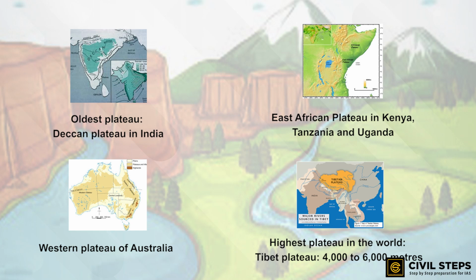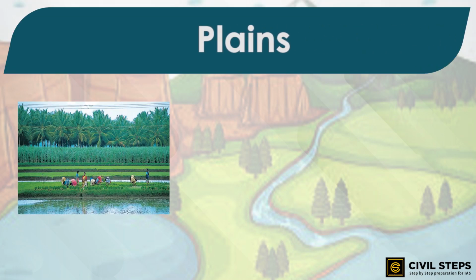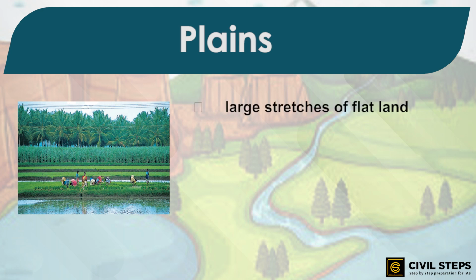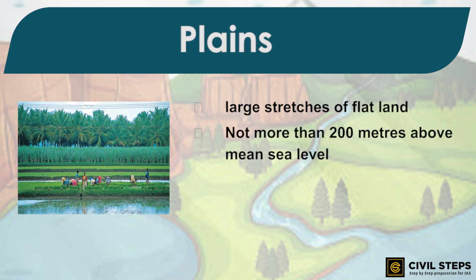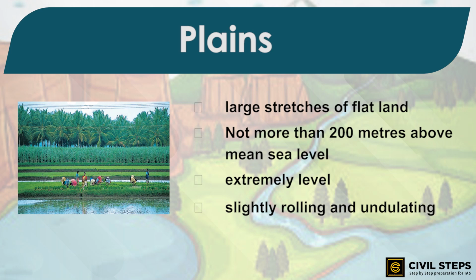Now after discussing the mountains and the plateaus, we are going to discuss the plains. So what are plains? Plains are large stretches of flat land. They are generally not more than 200 meters above the mean sea level. Some plains are extremely level, while others may be slightly rolling or undulating. Now, what do we mean by the term undulating? Well, it means uneven or unequal.